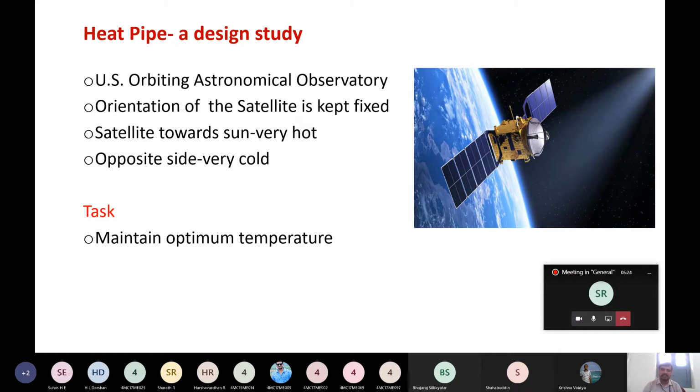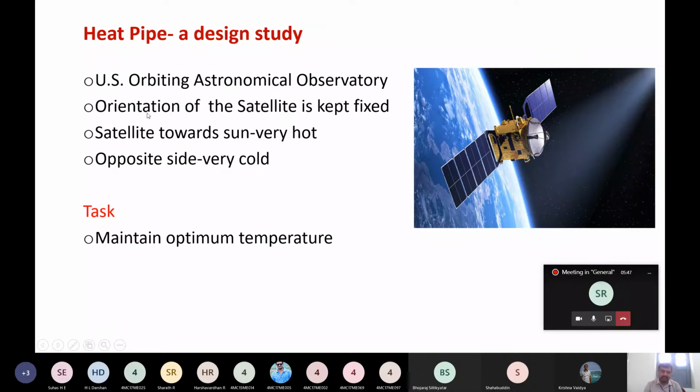Similarly, we are considering a satellite. This is a design problem related to heat transfer. In the US Orbiting Astronomical Observatory, they launched a satellite to space.